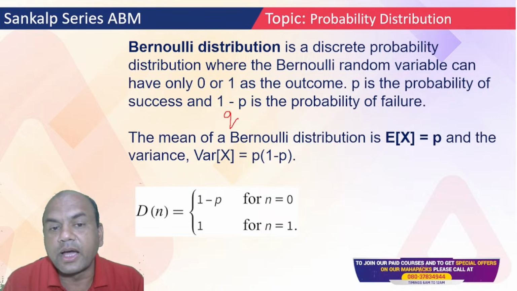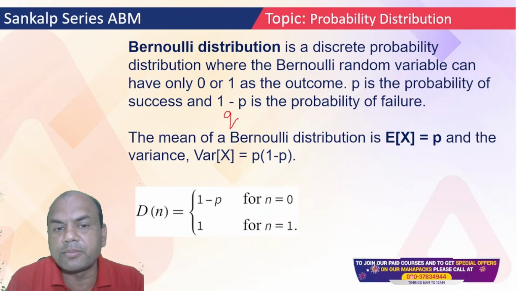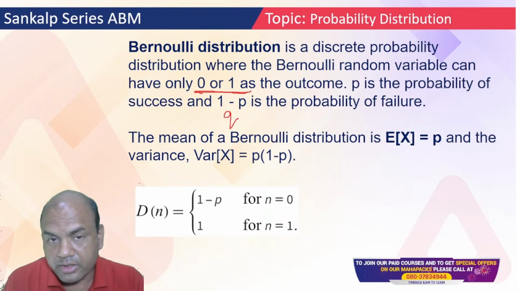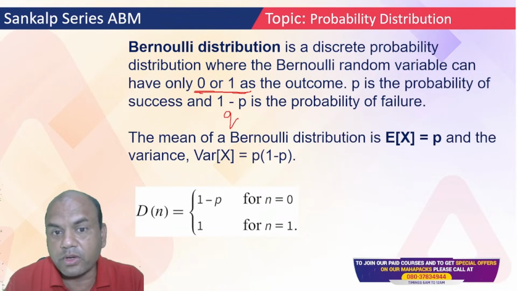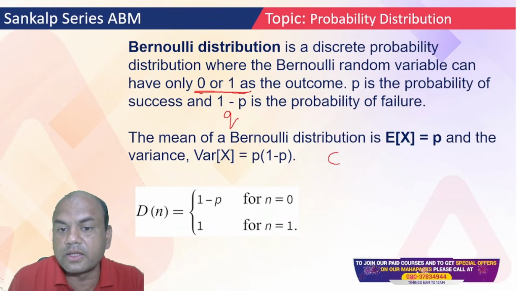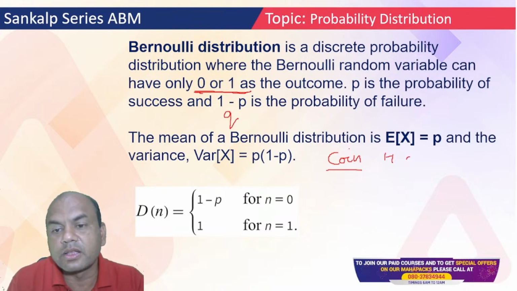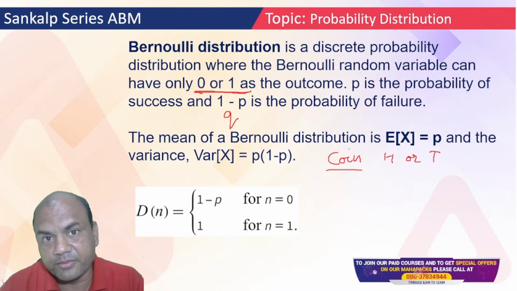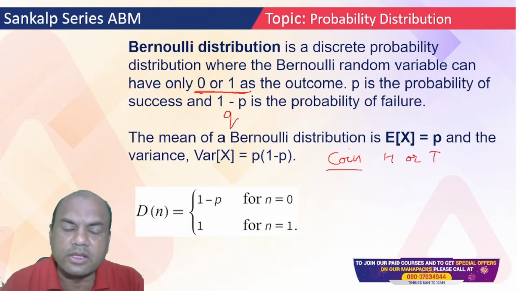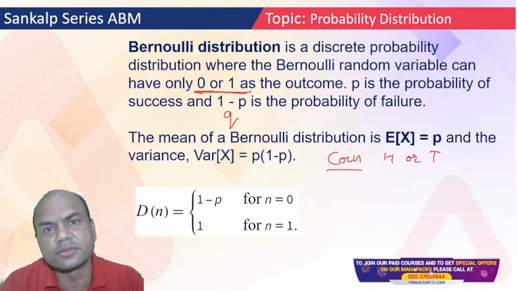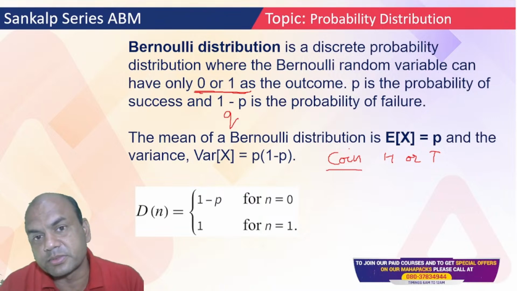Either two answers should be applicable over here, either 0 or 1. Remember, important point: there should be only two answers. For example, coin. Suppose I toss a coin in the air. What are the possibilities? Only two answers, either head or tail. Will you clear your CAIIB? Only two answers. Either you'll clear it or you won't. So only two answers should be possible.